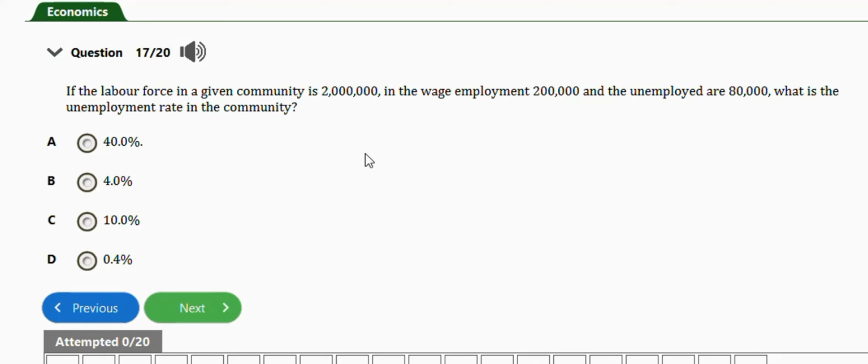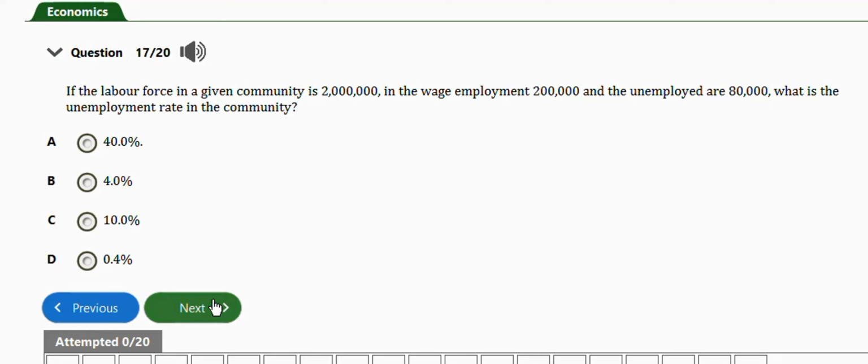So guys, this is arithmetic. This is how to calculate this. You do number of unemployed over the number of labor force times 100 over 1. So the unemployment value here is 80,000, so this will be 80,000 over 2 million times 100 over 1. So when you work this out on paper, you're going to have 4% as the answer, option B. Okay, so that's it for this question.